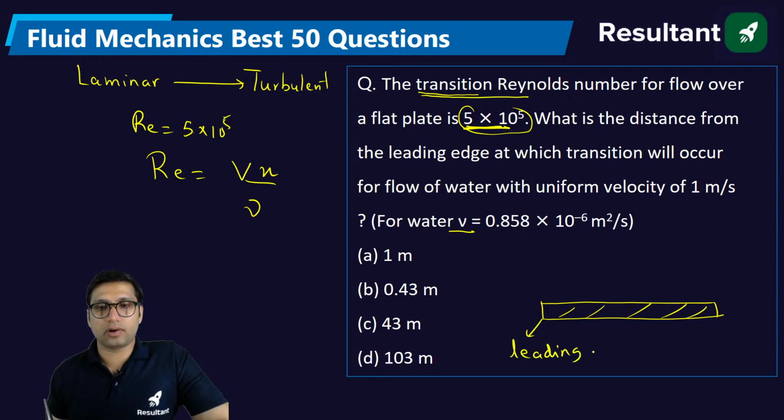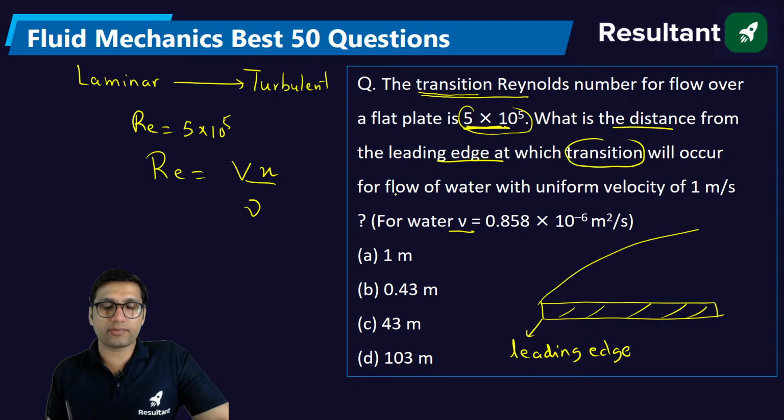Obviously on this flat plate the flow will go from laminar to turbulent. So they are asking, what is the distance from the leading edge at which the transition will occur from laminar to turbulent? So you have to find this value of X.